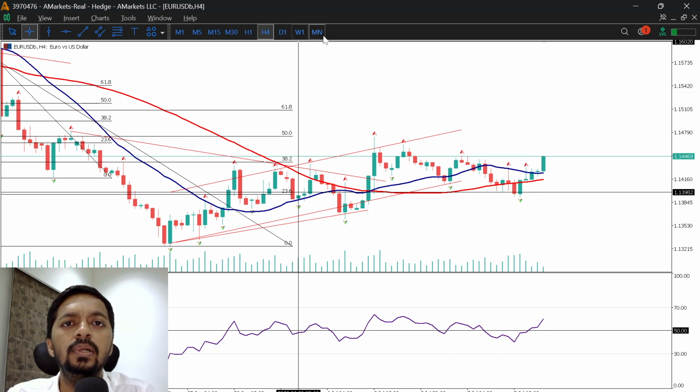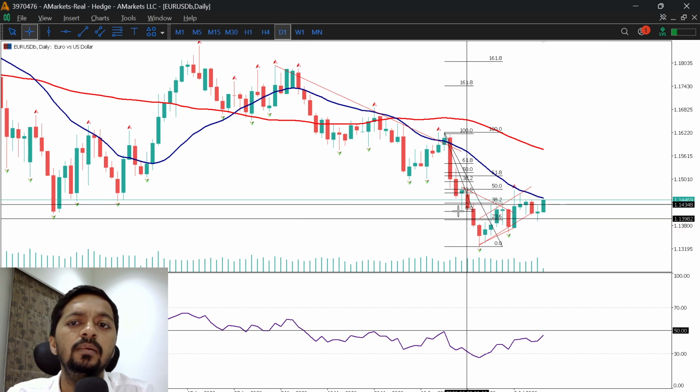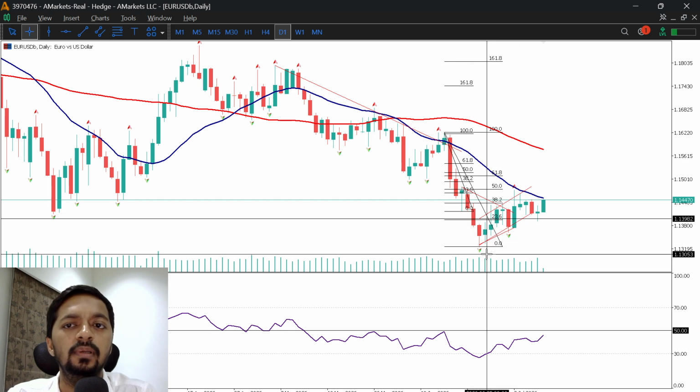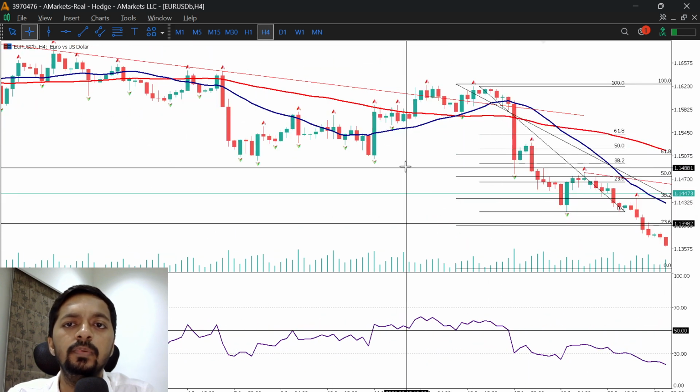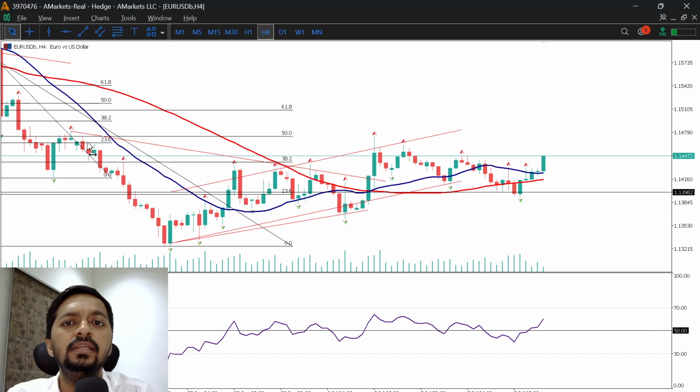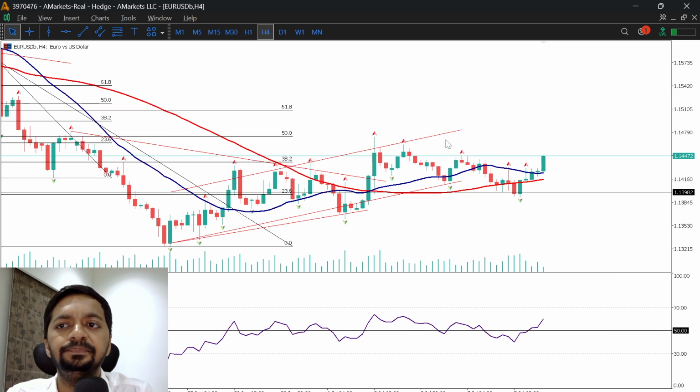Now, if you look at the monthly, weekly, and daily RSI, all the time frames indicate that momentum is strongly supporting this downward trend. And if you look at the structural formation on the H4 time frame, right now prices have a structure of lower highs and lower lows. For the last 3 to 4 sessions, prices have been trading in a particular range of 1320 to 1470 level, precisely the 80 level.